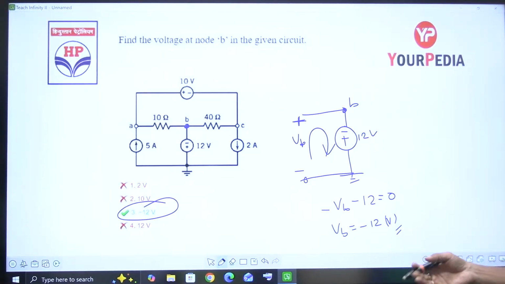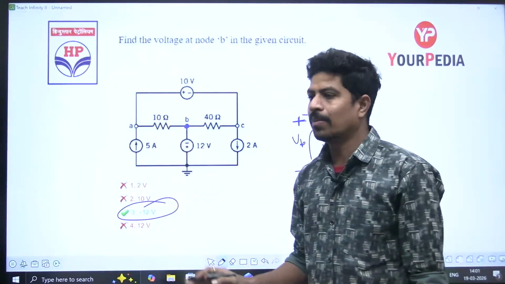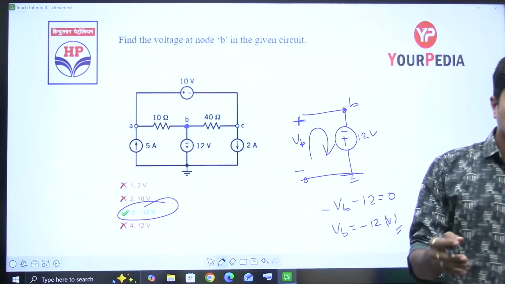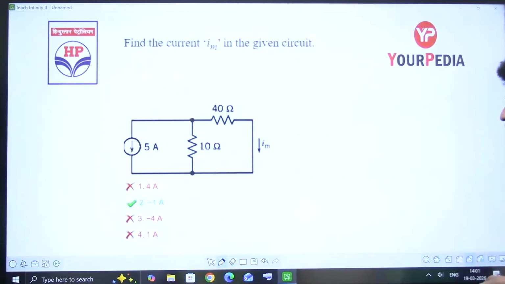Sir, how to write the KVL? Wherever you want to see, in whichever way you want to write, in that way you can write the KVL. But you must get fewer unknowns in that, so that the process is easy for us. That is a simple and direct question.